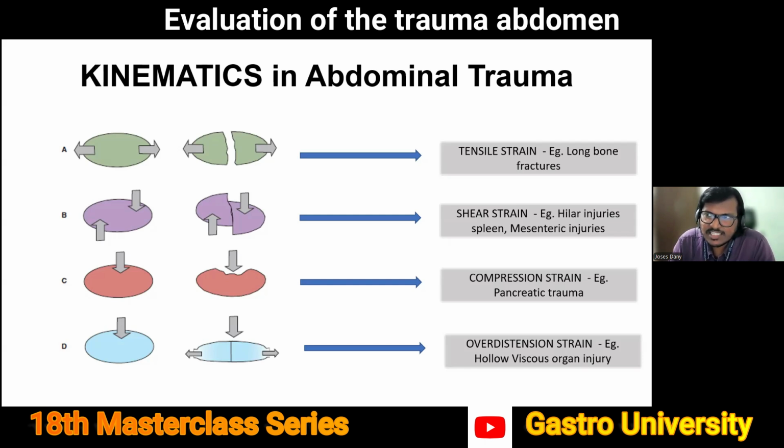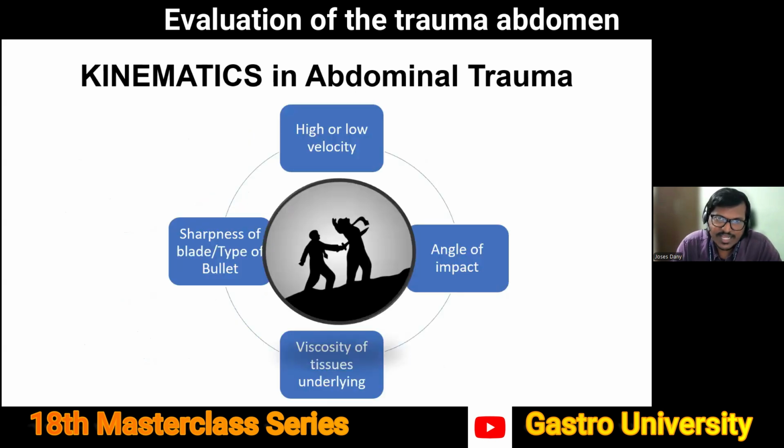So if we know the mechanism, if we know whether it is a fall, a sudden deceleration injury, or a direct impact to the abdomen, we can probably predict what injuries to suspect, and we can actually look for these injuries when we are looking at the imaging, which I'll come to next.